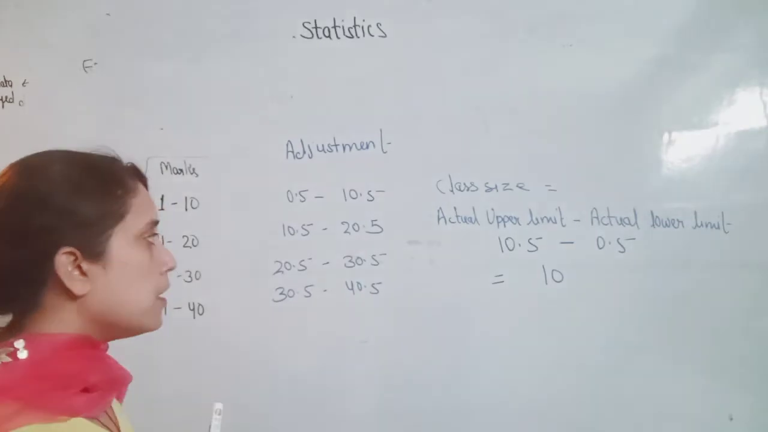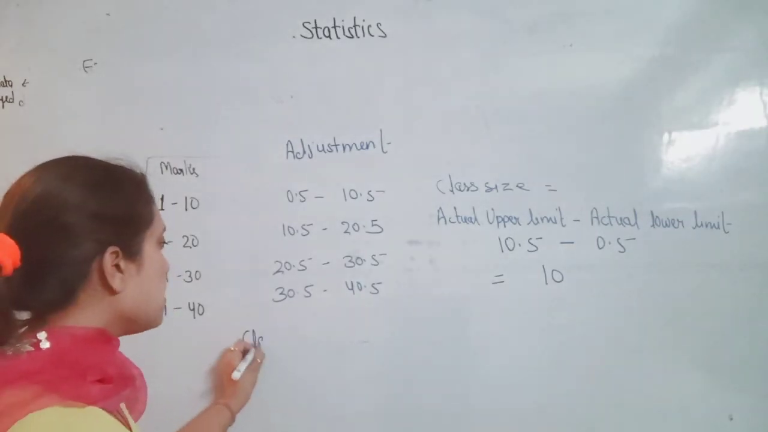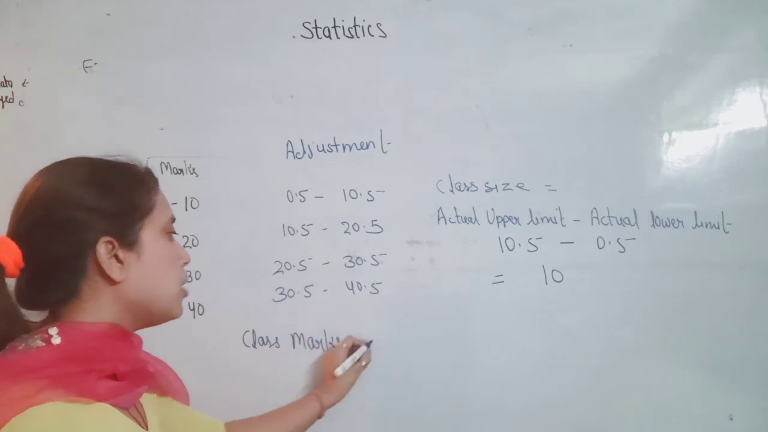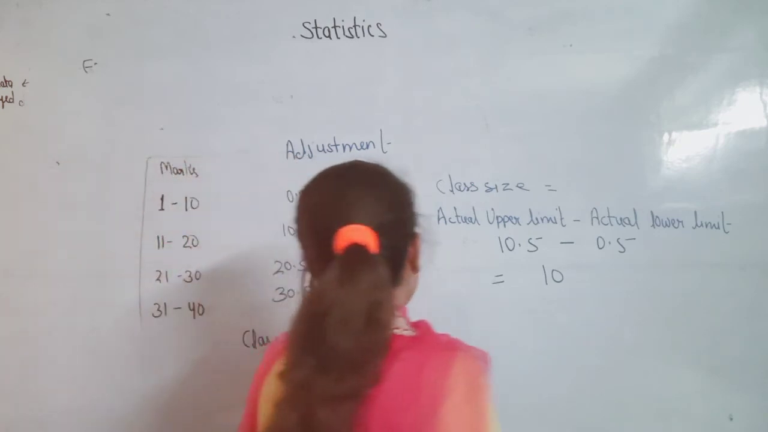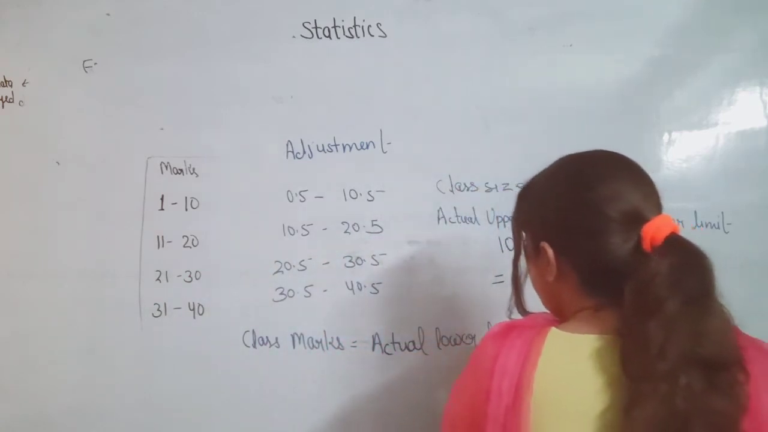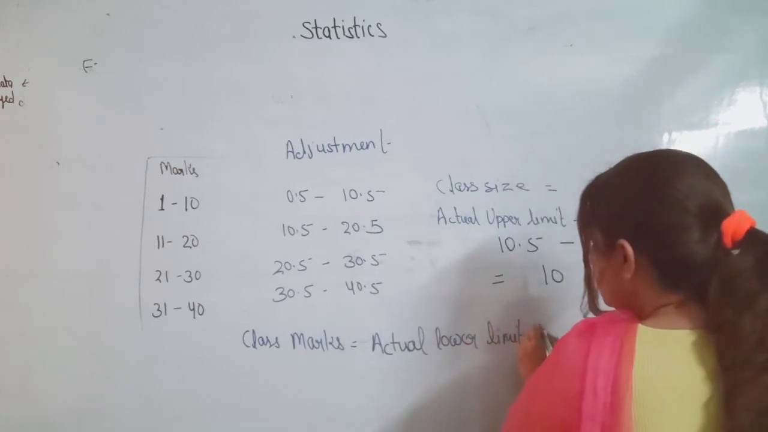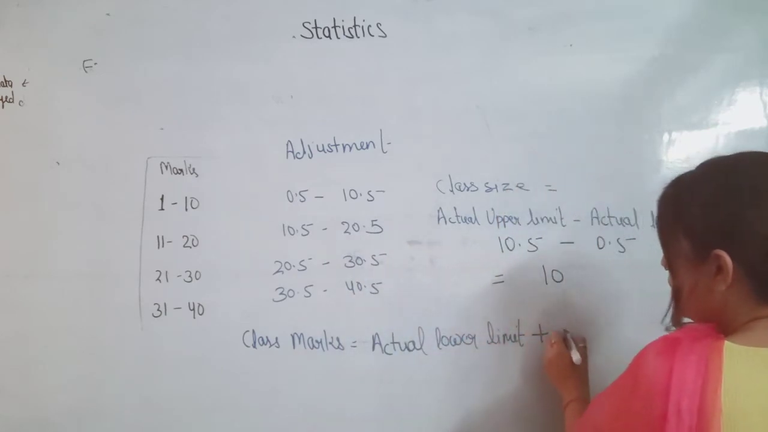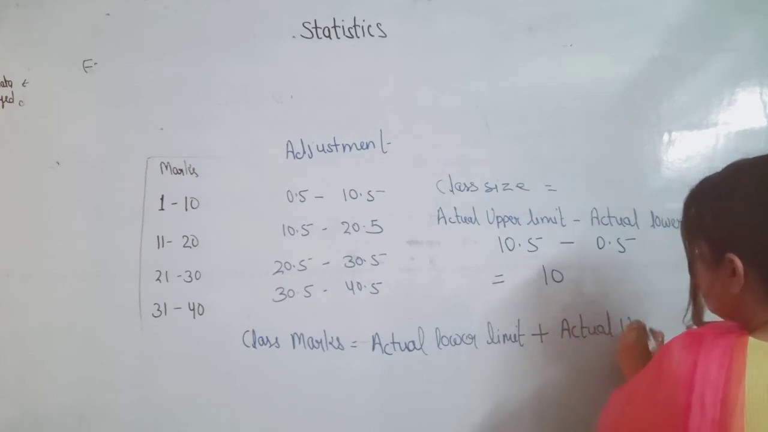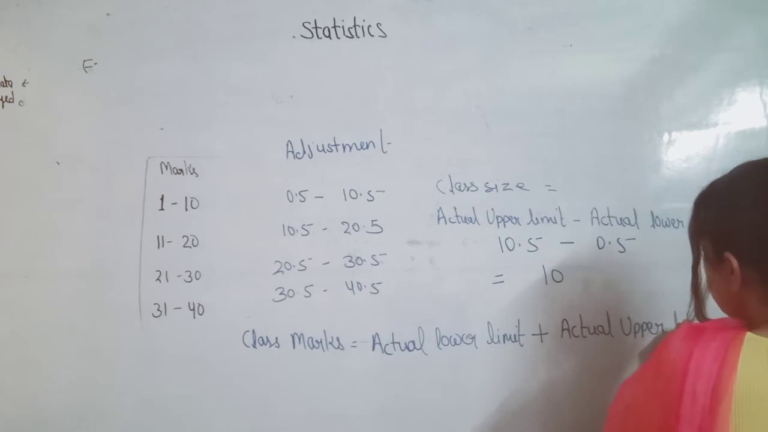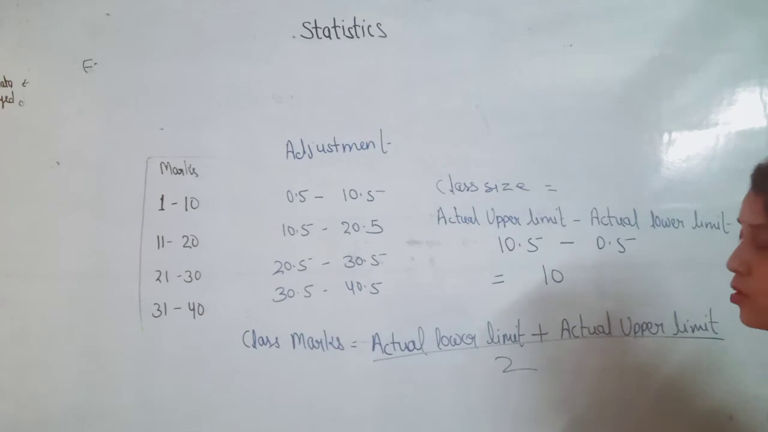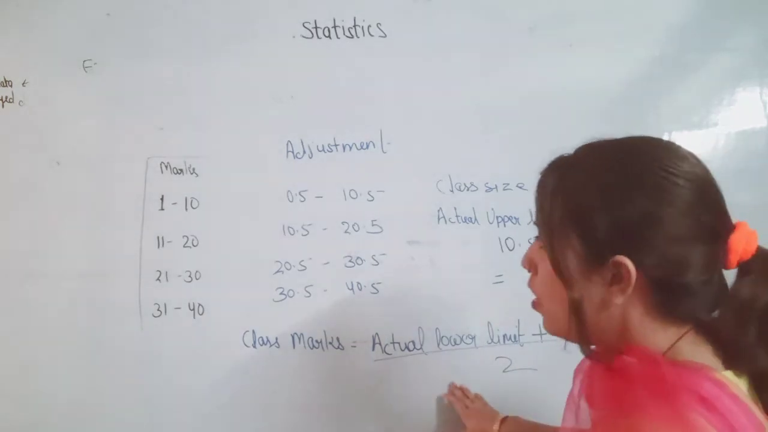Now how to find the class marks? Class marks is equal to the actual lower limit plus the actual upper limit, upon 2. Okay, so what is the class mark?